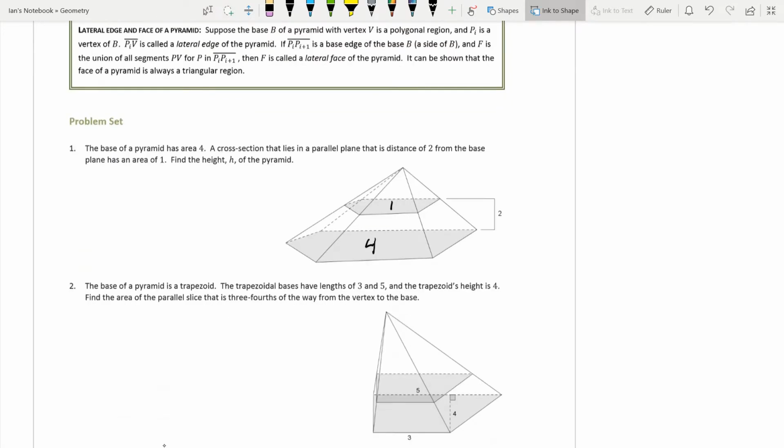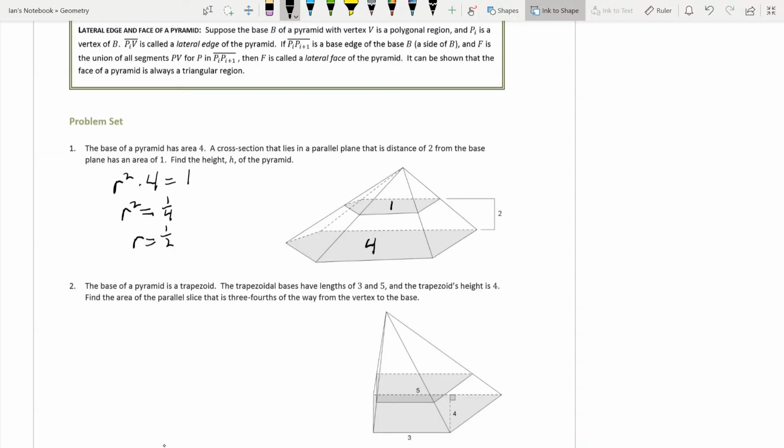Alright, so the base of a pyramid has an area of 4, and the cross-section that lies in a parallel plane that is distance 2 from the base has an area of 1. So we need to find the height of this pyramid. First, let's find our scale factor. Going from this bigger shape down here to this smaller shape, our scale factor squared times 4 is equal to 1. Well, that means that r squared is equal to 1/4, which means that r has to be 1/2.